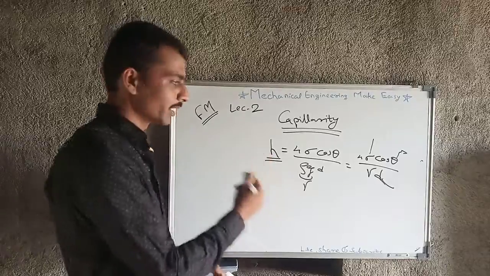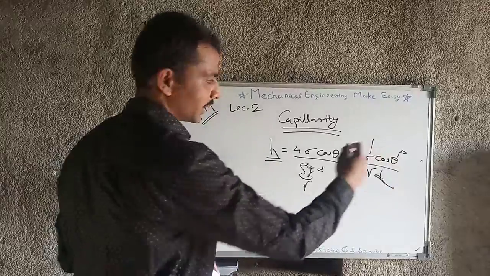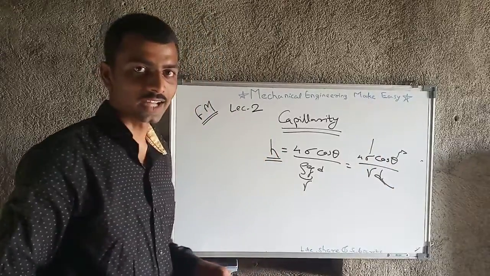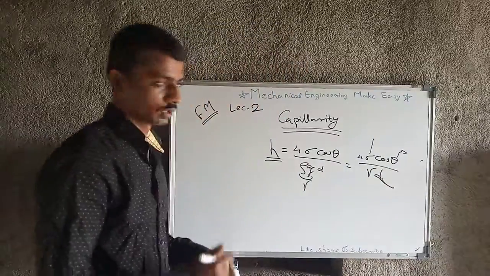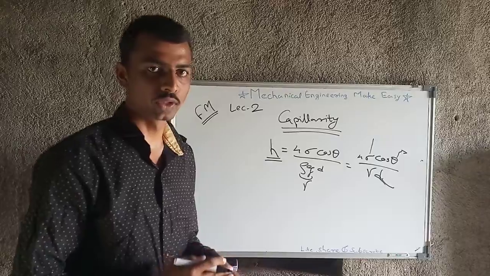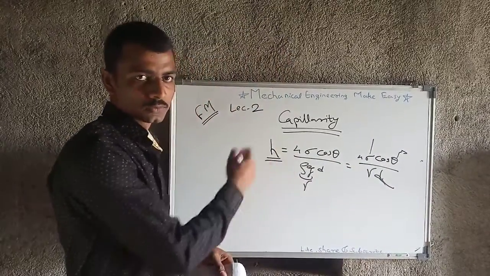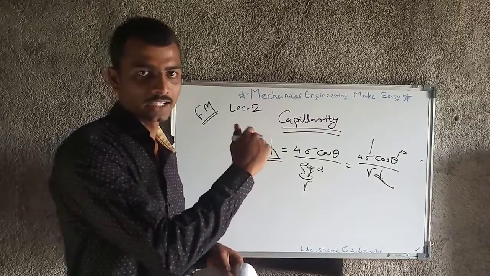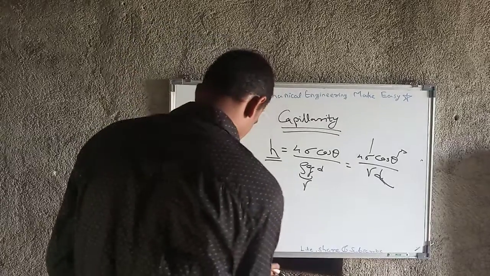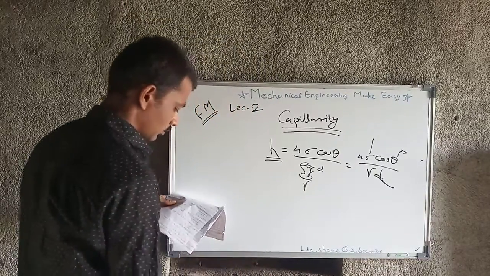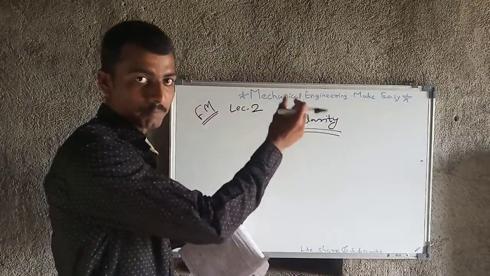If the rise takes place, then this value will come as positive, and if fall takes place, then this value will come as negative. So you can get directly the idea of that. Means if you don't know whether the capillary rise is going to take place or fall is going to take place, just put the values in this equation, and if the value comes positive, then the capillary rise is there, and if the value comes negative, then capillary fall is there, as it is. Very simple. Okay, this is for the capillary tube.